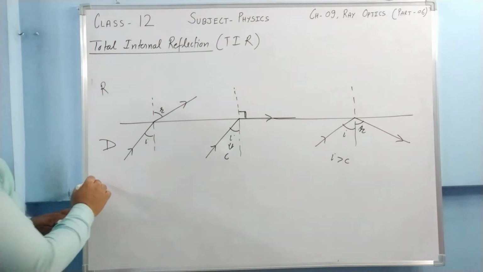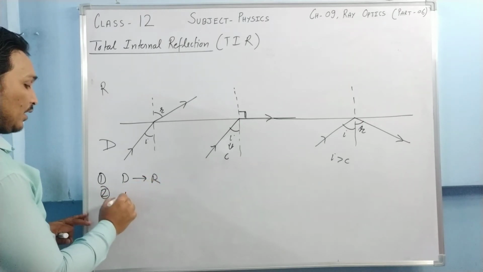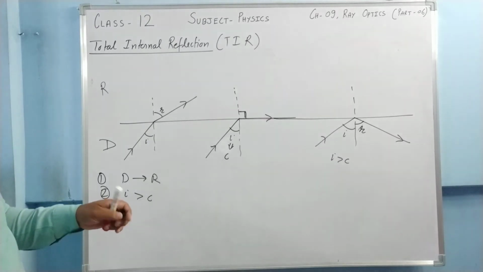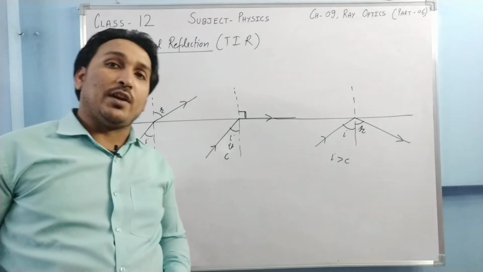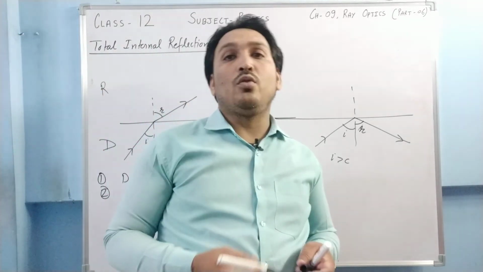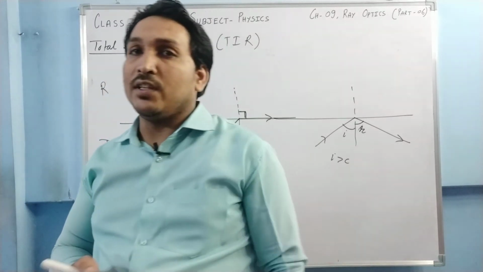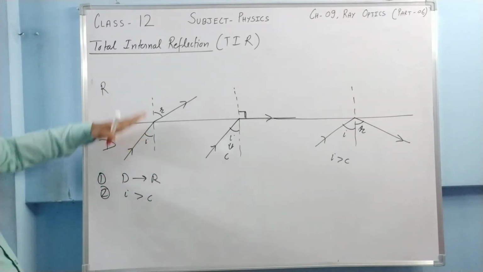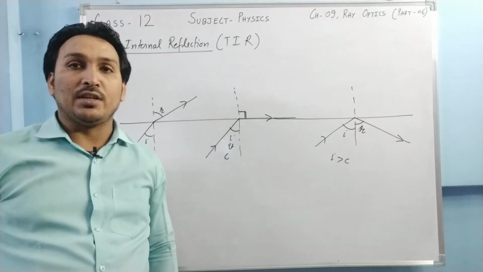The first condition is the ray of light must go from denser medium to rarer medium, and the second condition is the angle of incidence must be greater than the critical angle. So these are the two conditions required for total internal reflection to happen. From rare medium to denser medium, the ray of light cannot go through total internal reflection, because in that case the refracted angle is always less than the angle of incidence. But here it is quite possible, because when we start increasing this, it starts lying down. So for a particular angle of incidence, the angle of refraction becomes 90 degrees.